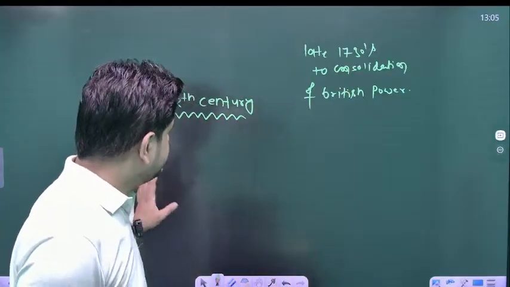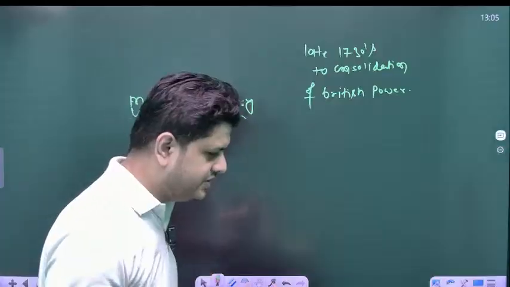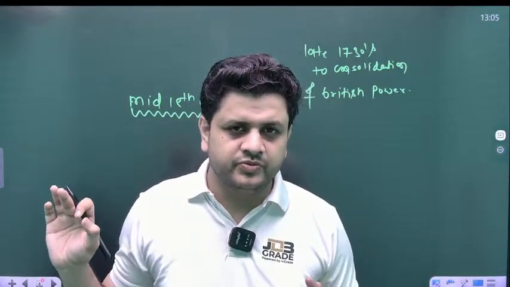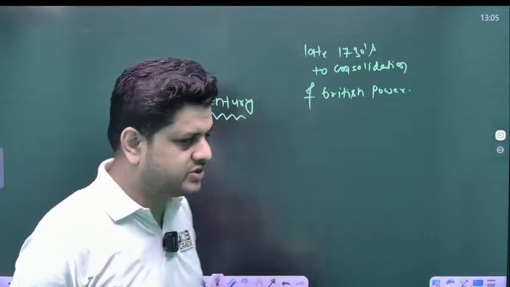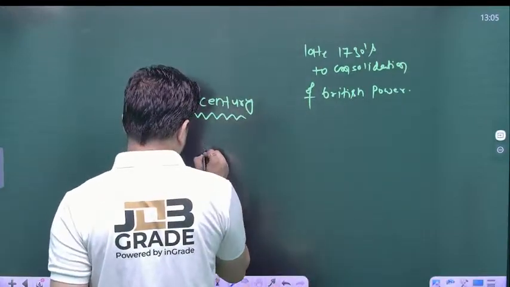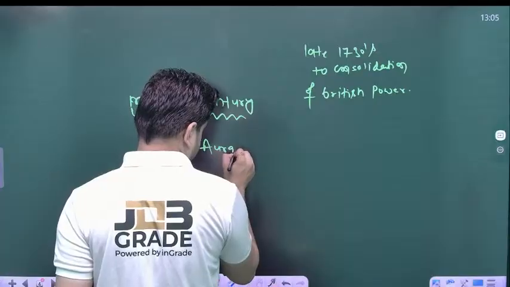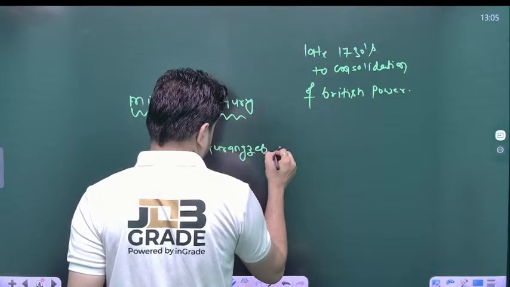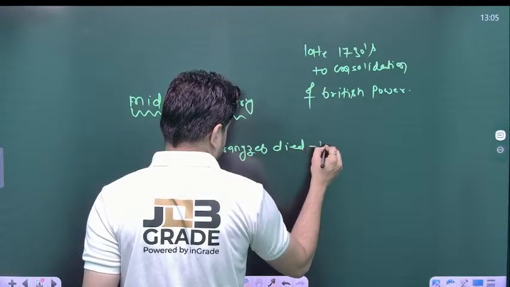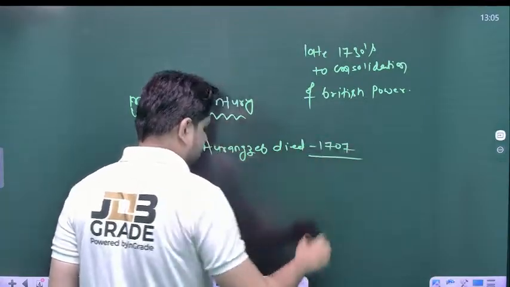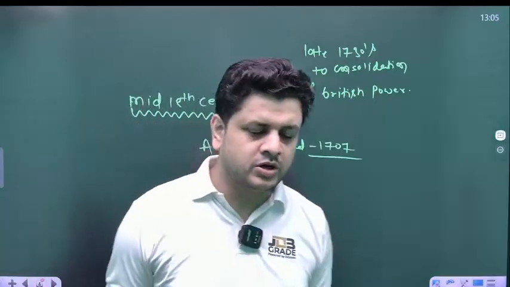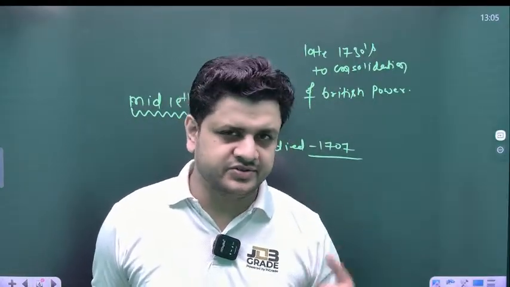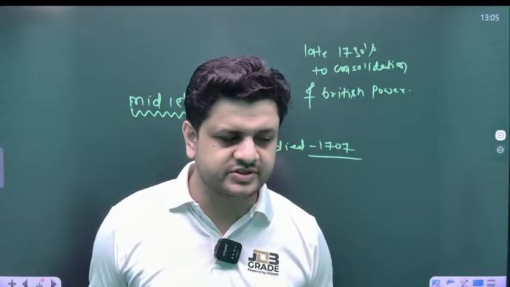Now here we will discuss the answer, and we will start brainstorming with the death of Aurangzeb. Aurangzeb died in 1707, and this strong Mughal ruler was succeeded by weak successors such as Bahadur Shah and Jahandar Shah.